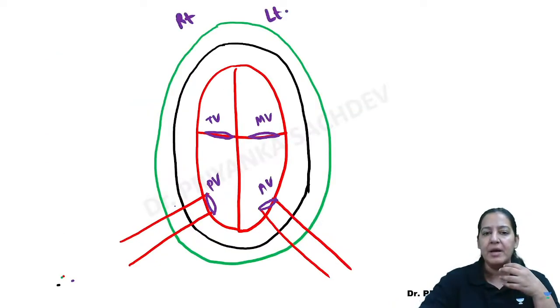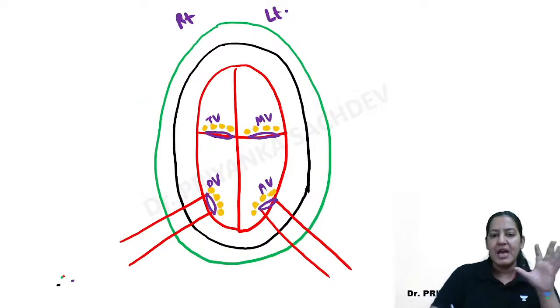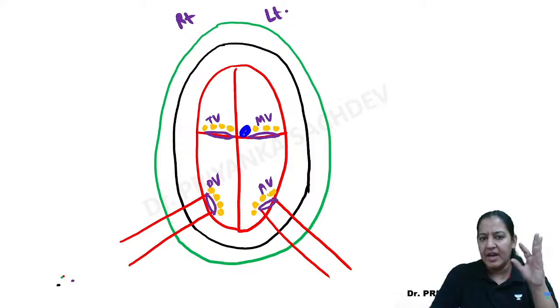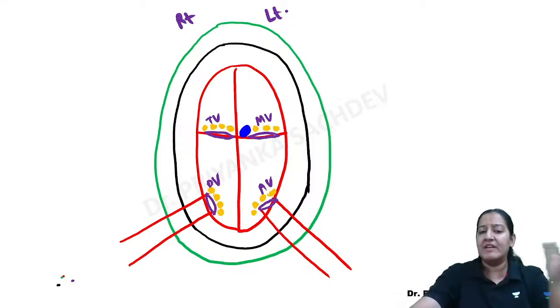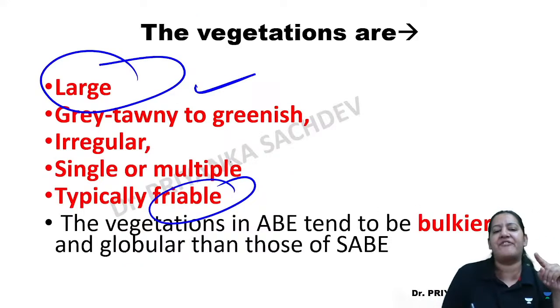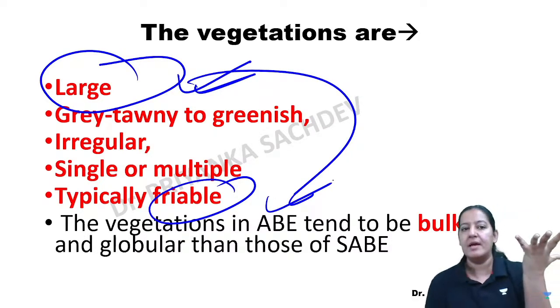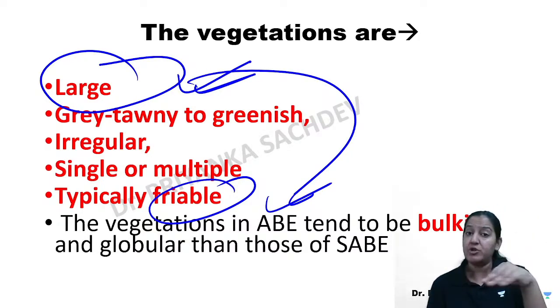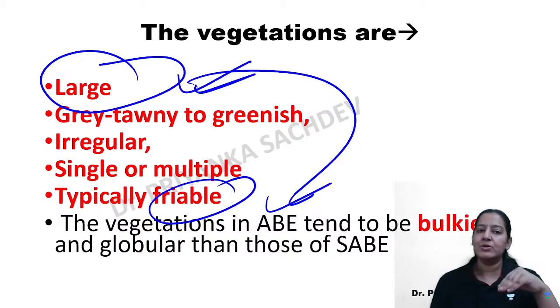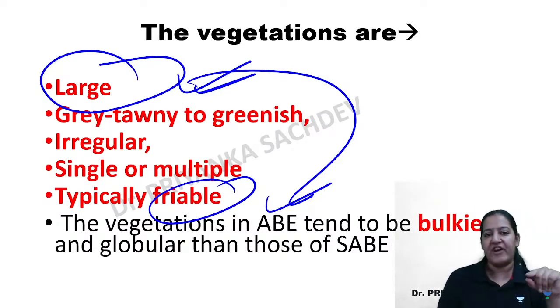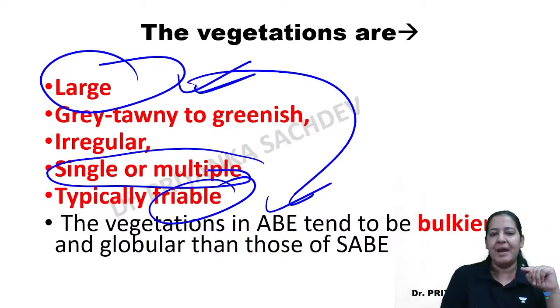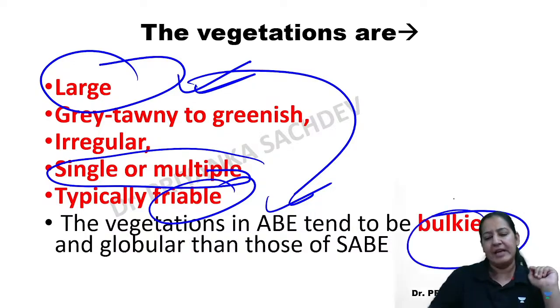Can you see the diagram? Here I will draw the vegetations. Can you see the vegetations? They are big vegetations, big ones. So large that they will just split from there, they will just degrade from there. So they are highly friable. Since they are large, they will break. The bigger it is, the higher the chances of breaking. So the size is directly proportional to the friability, I want to say, right? So they are large, they are friable. They can be single, they can be multiple and irregular. They are very bulky.